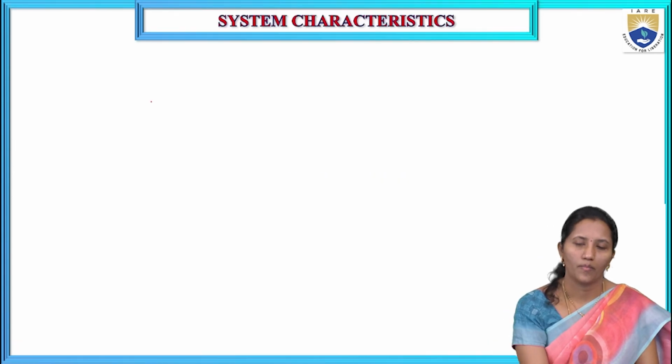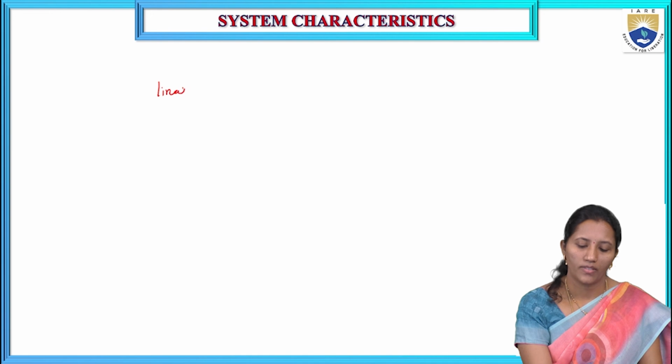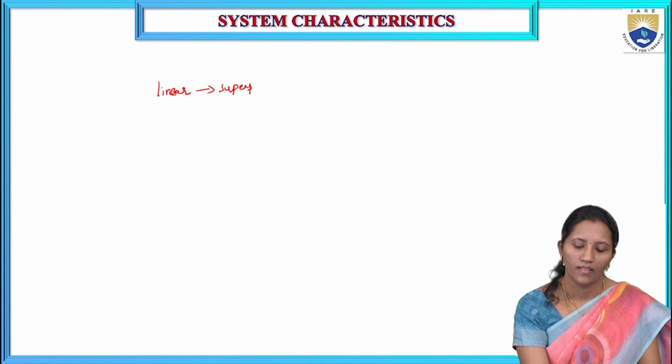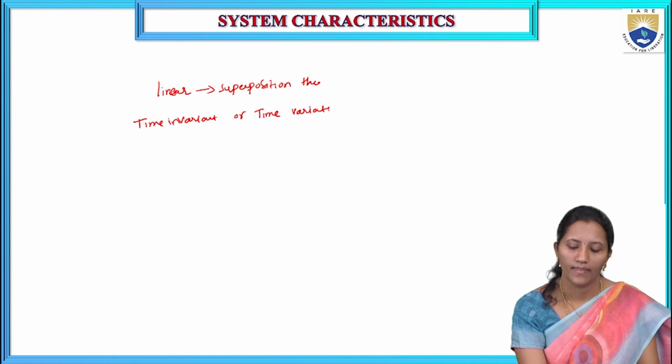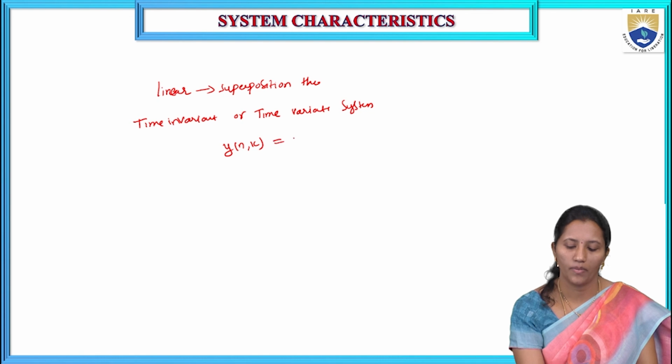So here we discussed the linear system, which should satisfy the superposition theorem, and time invariant and time variant systems. If the response to an input delayed by k units is equal to the output delayed by k units, then the system is time invariant.